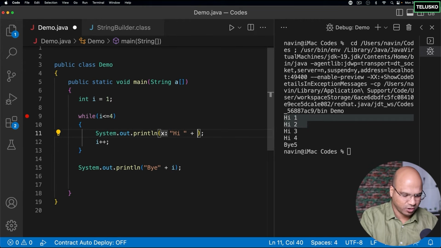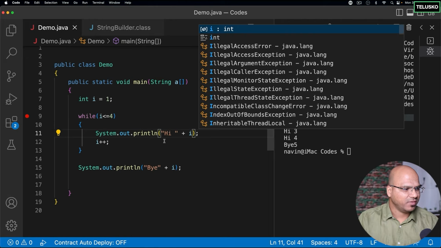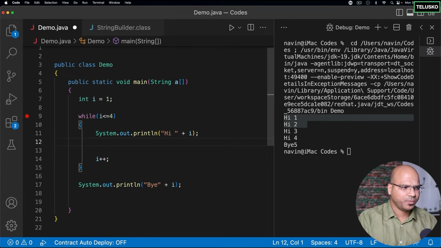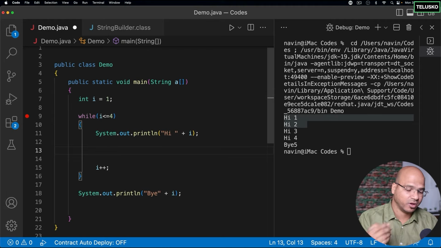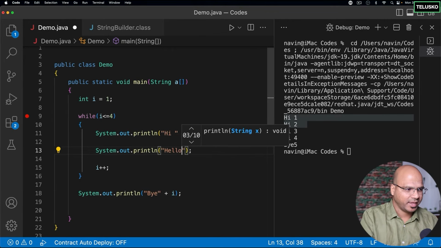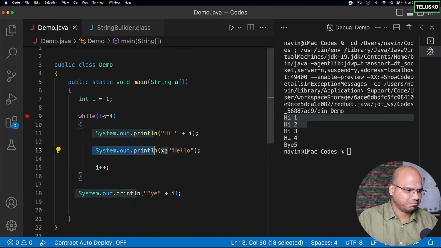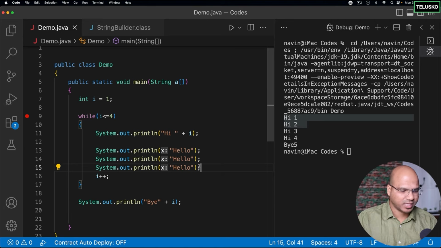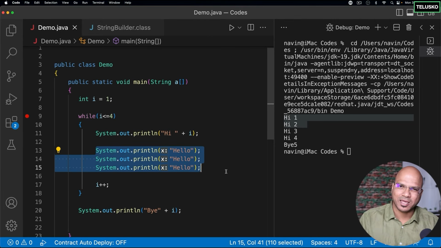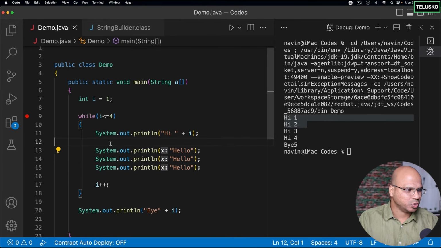Or maybe let's print the value of I. Let's see what happens. If you keep the value of I here and then increment it here as well, that makes sense. But now what I want to do is, after printing this hi, I want to print hello 3 times. Now in that case, I can simply write the same statement multiple times, right? That's how the loop works, right? So I will say hello, hello, and you can see we got hello 3 times. But don't you think we are doing the same thing multiple times? So it makes sense to put that in a loop.